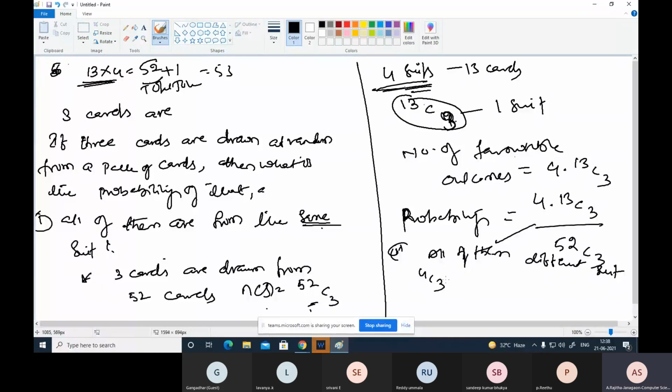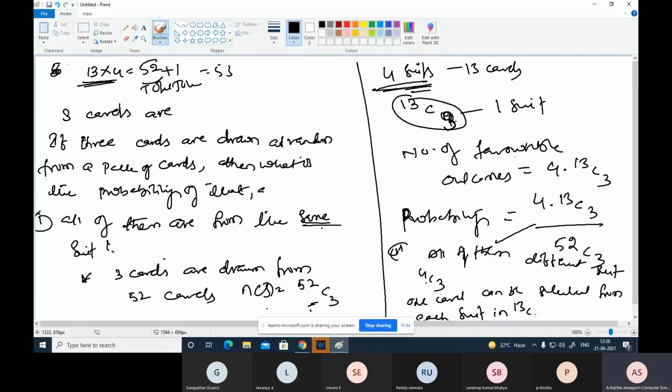And 1 card can be selected. First from these 4 we can select 3. This is the way. After selecting the suits, 1 card can be selected from each suit in 13C1, 13C1, 13C1.